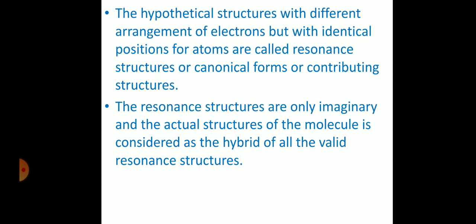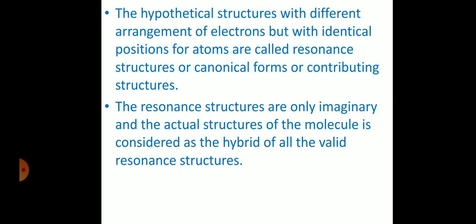By combining all the resonance structures. For a given molecule, some resonance structures are possible. I combine all these resonance structures so that I get a resonance hybrid. The resonance hybrid is real and exists in nature, whereas resonance structures are imaginary, hypothetical, and don't exist in nature.